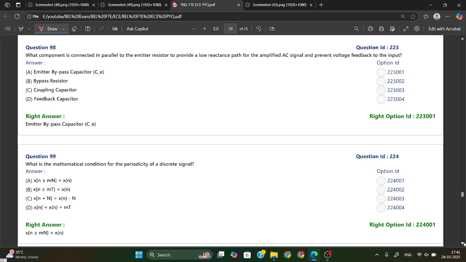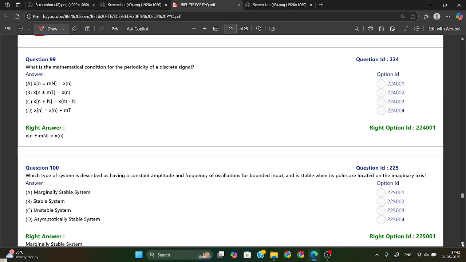What component is connected in parallel to an emitter resistor to provide a low reactance path for an amplifier AC signal and prevent voltage feedback to the input? So it will be provided by the emitter bypass capacitor. It is connected in parallel to the emitter resistor and it provides a low reactance path for the amplifier AC signal and prevents voltage feedback to the input. Okay.